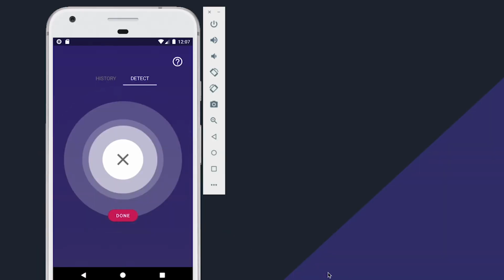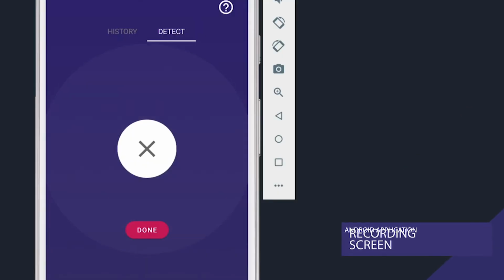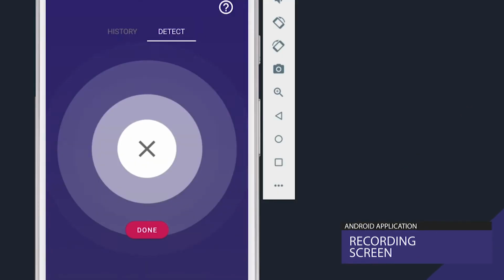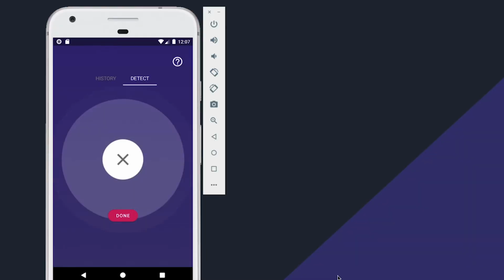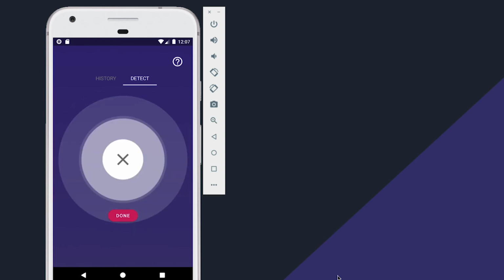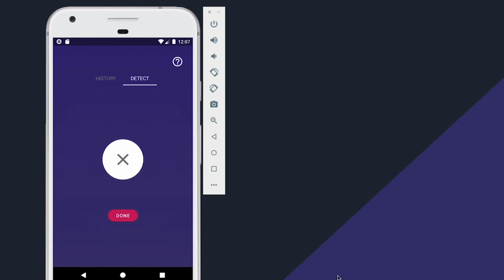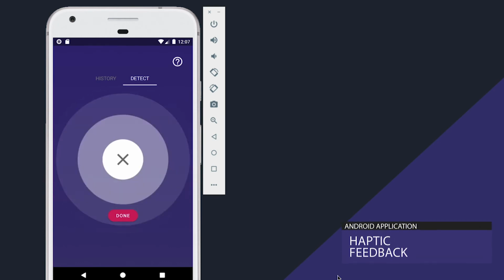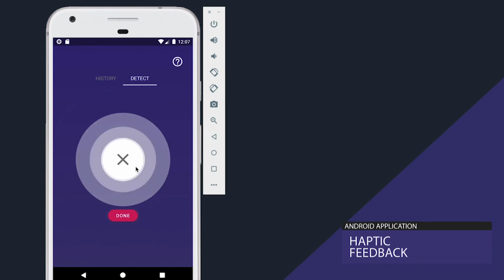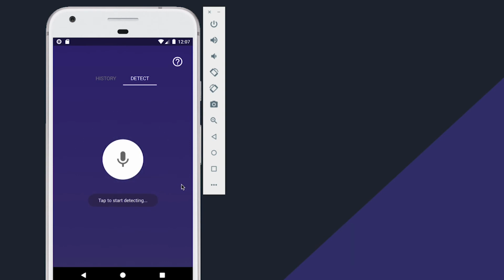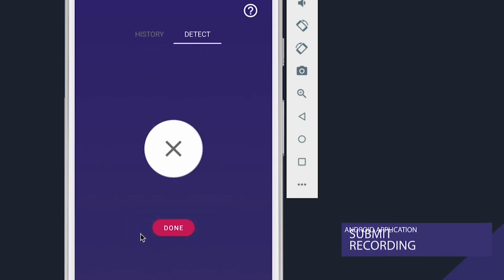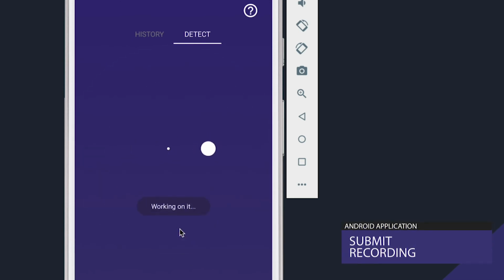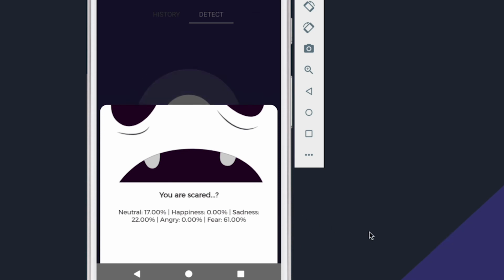Upon tapping on the button to start recording, a ripple effect circulating the button will be shown. This effect is added to ensure that sufficient feedback is given to the user, informing them that the application is now recording the audio to be analyzed. In addition to the visual feedback, haptic feedback of a short vibration is added at both the start and end of the recording process. To cancel the detection process, the user can simply tap back on the same button, which is now replaced with a cross sign. To submit the recording for analysis, the user can click on the done button located at the bottom. The recording will automatically be submitted once 10 seconds has elapsed.